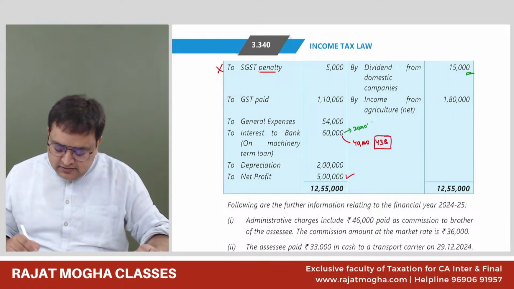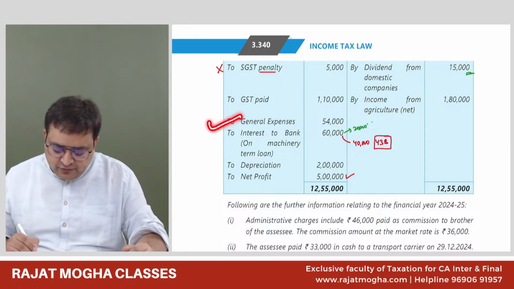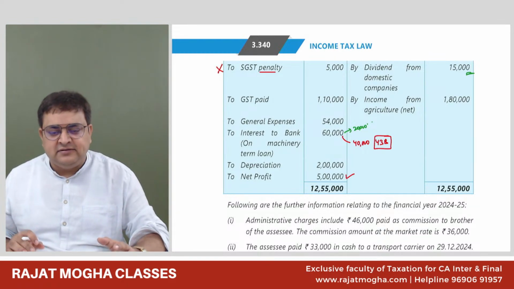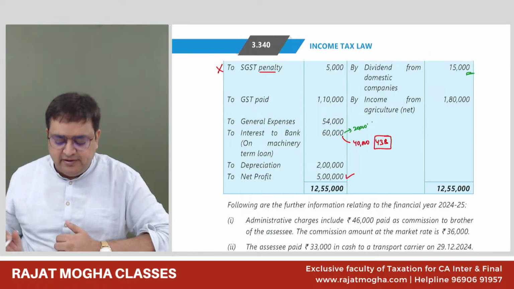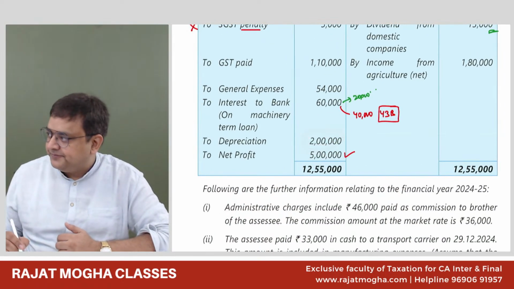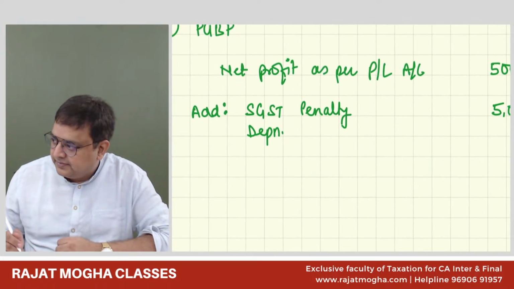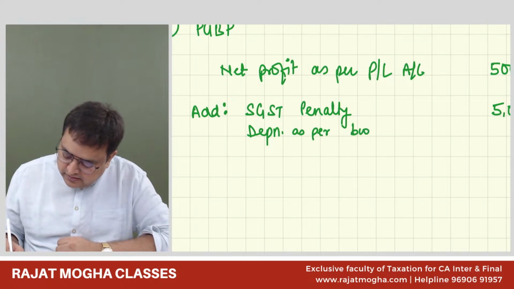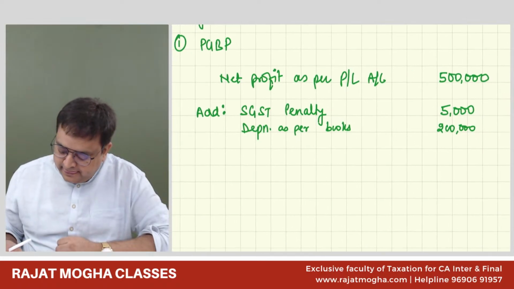GST paid. Okay. As of now, I'm not reading the information. Just step 2. General expenses okay, interest on bank loan okay, depreciation. We understand that I can add this depreciation, because we know that depreciation should be computed separately, since the information is available. So depreciation as per books, 2 lakh rupees.